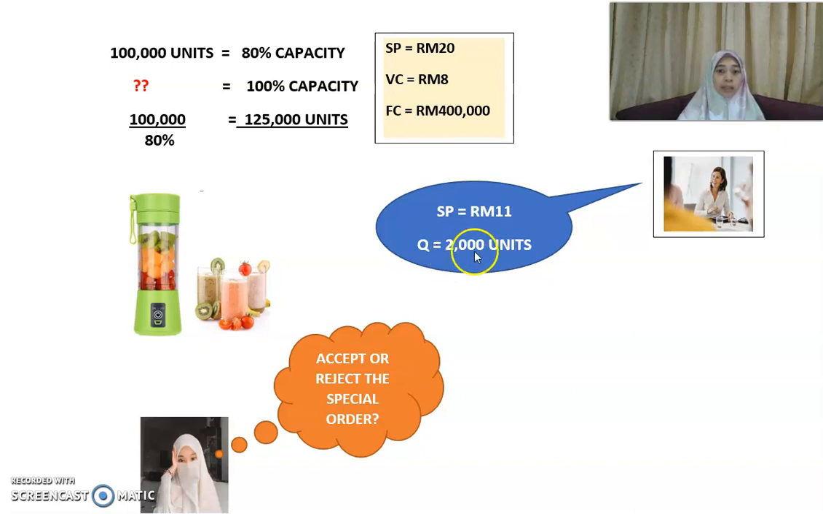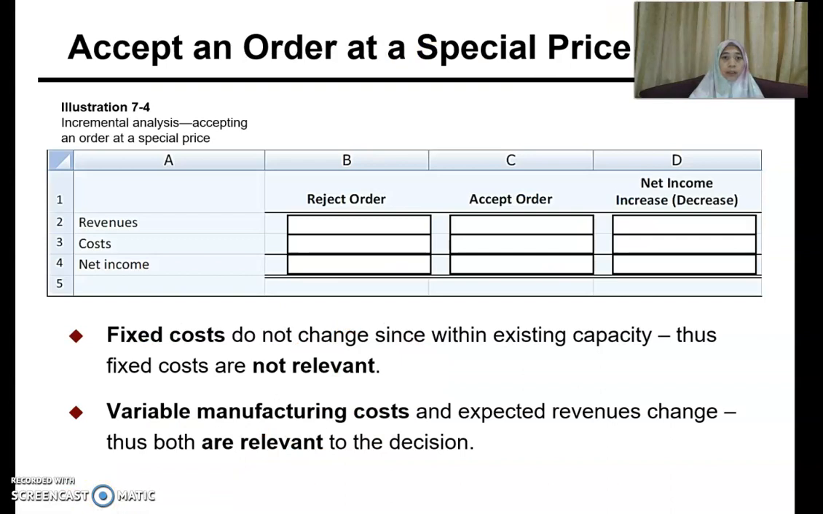So there is a demand of another 2,000, but they want to purchase at a lower price, at a selling price of 11 ringgit. So question, should you accept or should you reject the special order? In order for you to make that decision, you have to consider your relevant cost. Okay, now you have to do the incremental analysis.